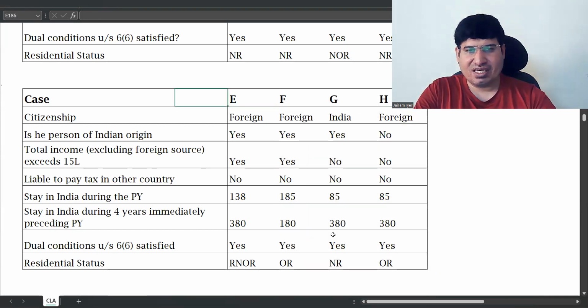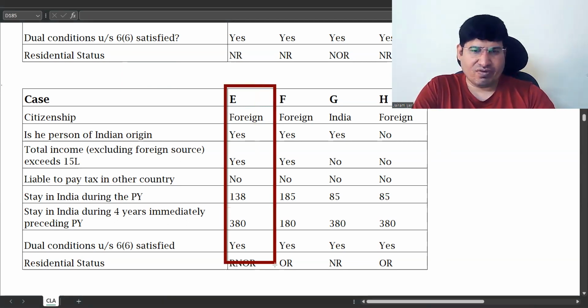Only thing remaining is E. So let's see what is there in E. He is a foreign citizen, but he is a person of Indian origin. Total income exceeds 15 lakhs is yes for him.